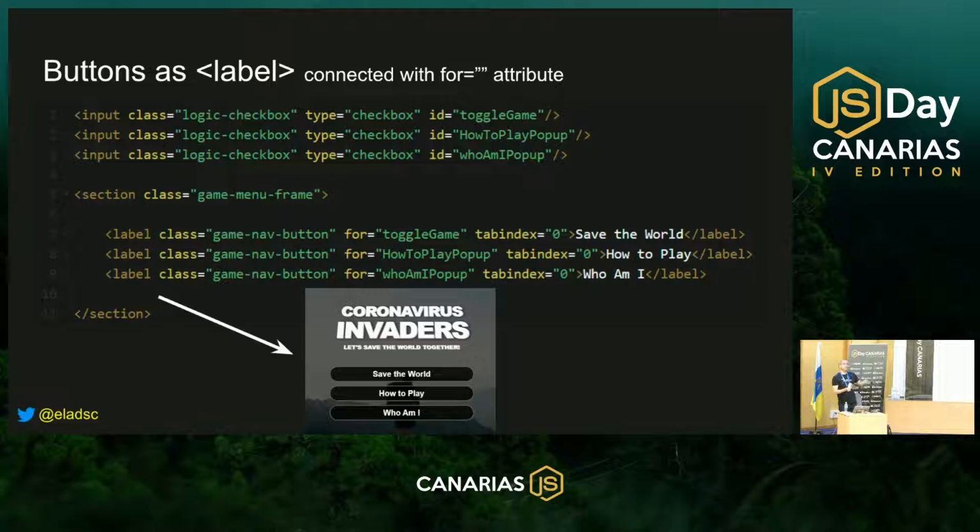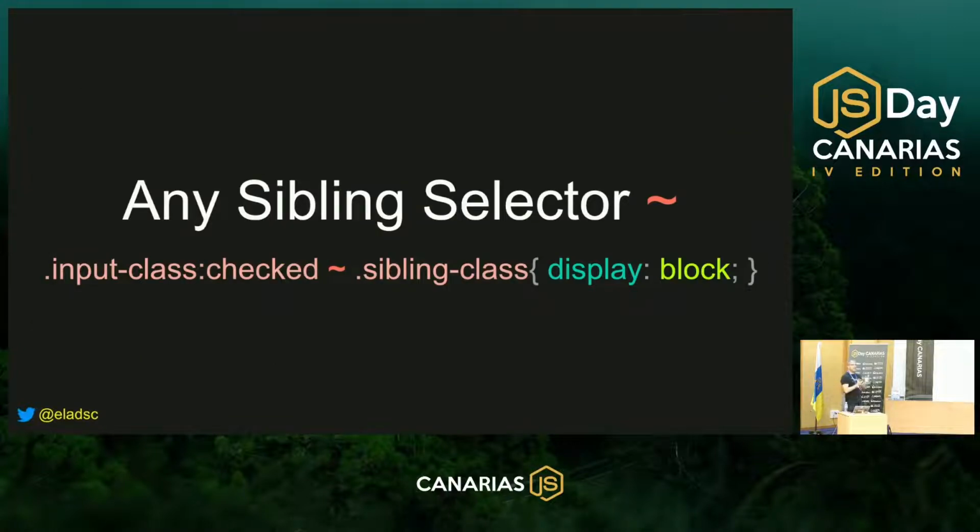But now we need to use the statuses of those checkboxes to show or hide other frames of the game. And to do that, I'm using two special CSS features. I'm using the checked pseudo class. I can see if a specific checkbox is in status of checked, and if it is, I can go to any sibling element with a sibling selector that comes after, and give it display block or display none. In this way I can show or hide other frames of the game. And this is exactly what I'm doing in the real game.